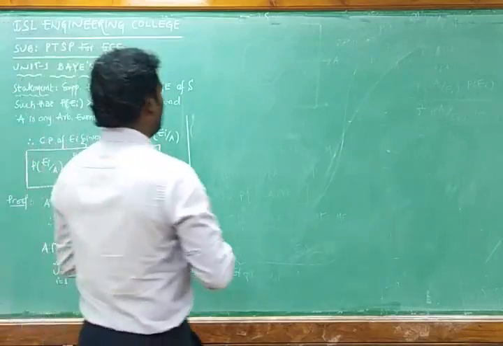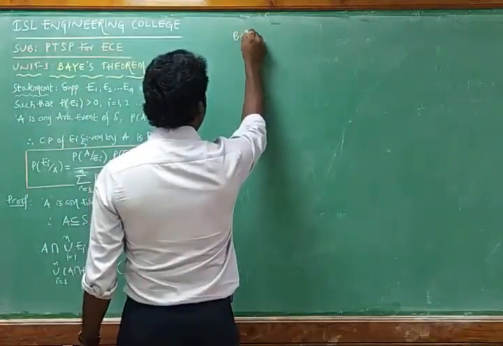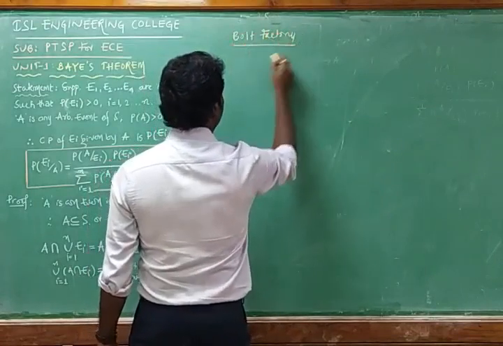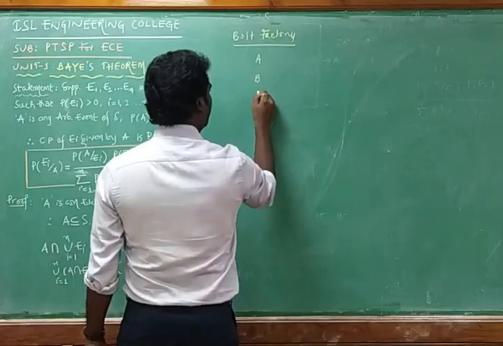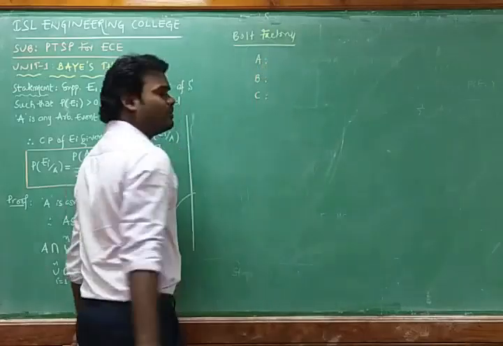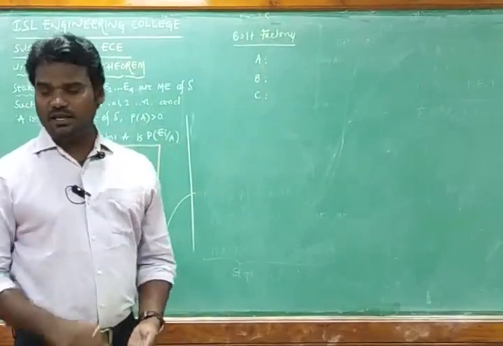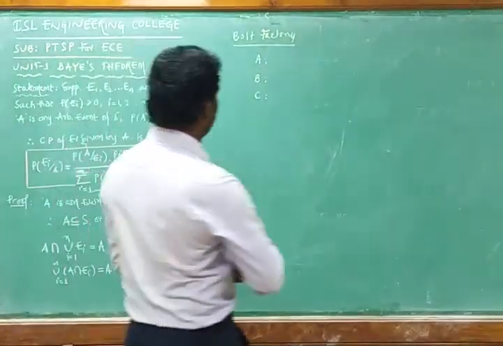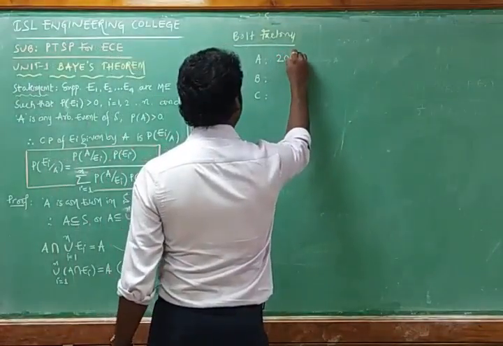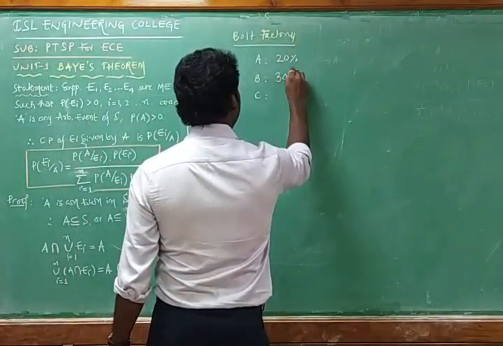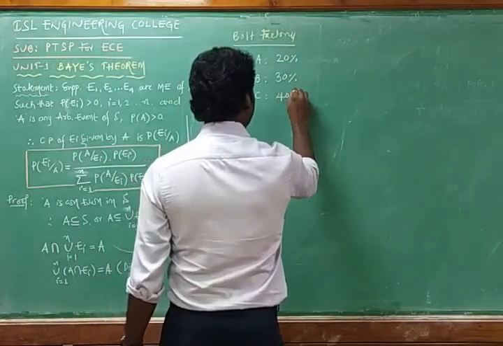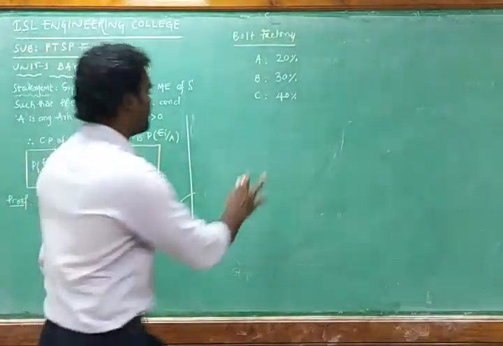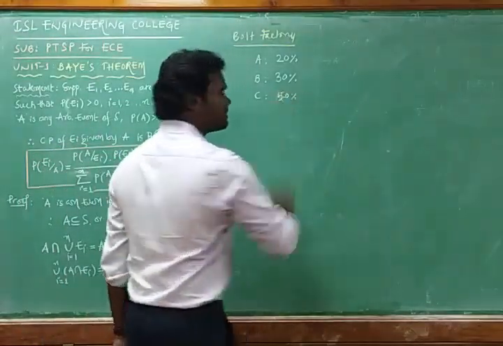That means there is a bolt factory with three machines: machine A, machine B and machine C. Machine A manufactures 20% of the total manufacturing, B manufactures 30%, and C manufactures 50% of the total.